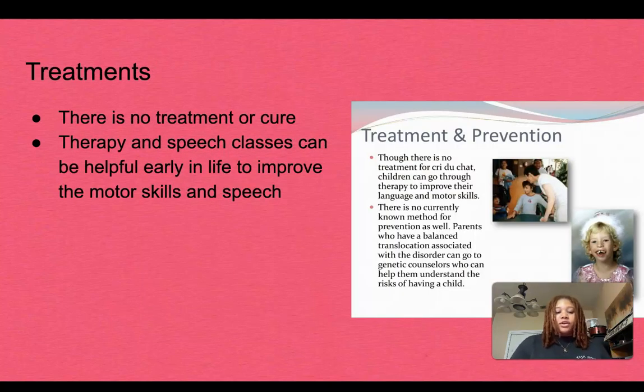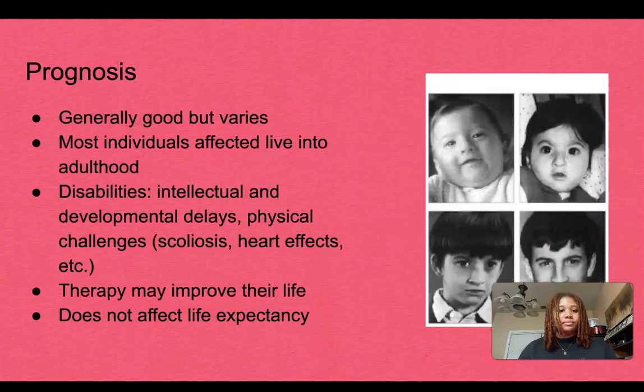So for treatments for Cri Du Chat syndrome, there are no treatments or cures, but things like therapy and speech classes can help improve their motor skills and speech later on in life if they're implemented early in their life. Even if they were implemented later in life, they still may be able to help, but it's more beneficial early in life as the child is still learning and developing and growing.